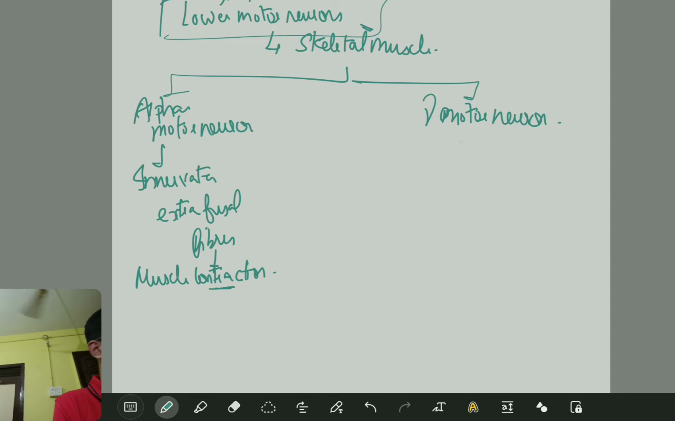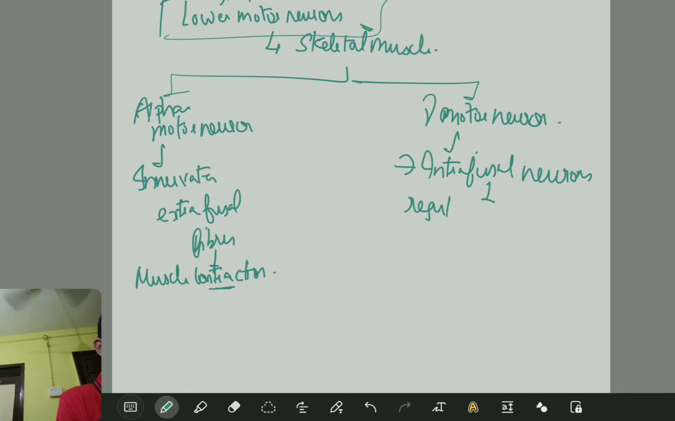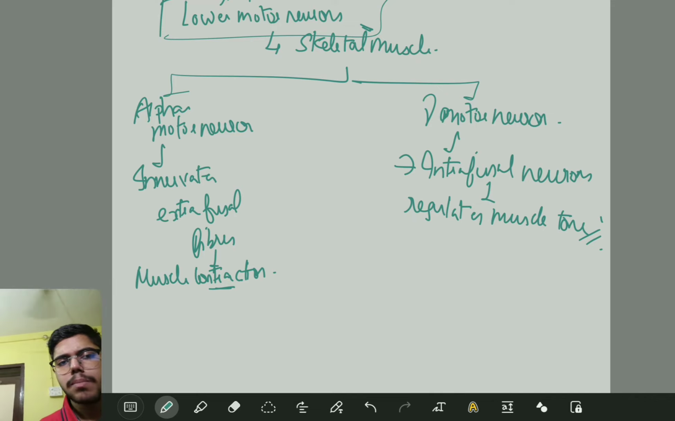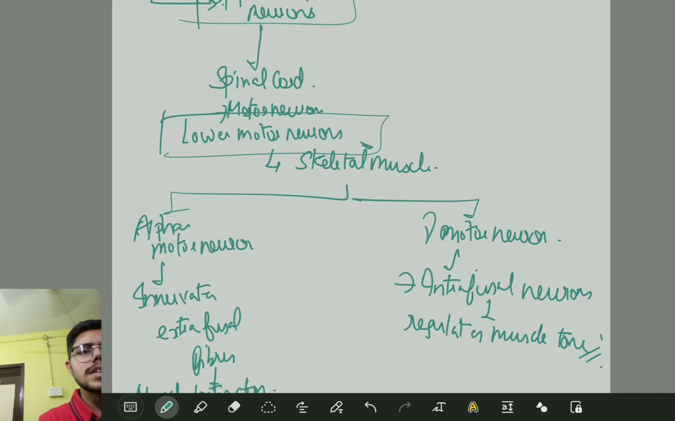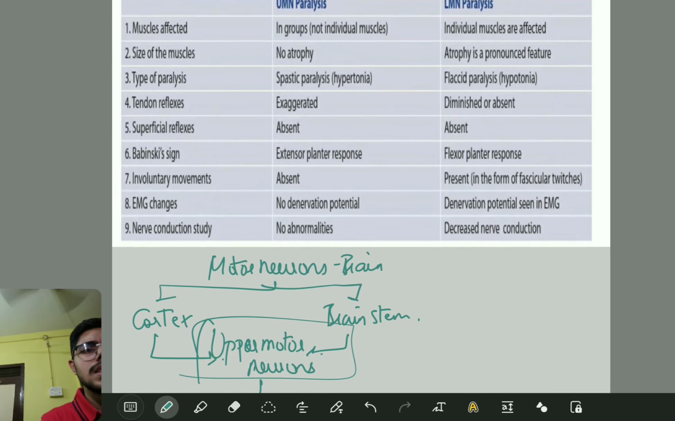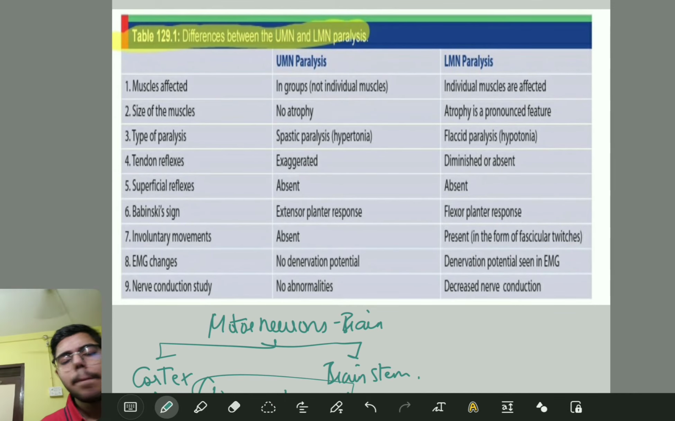Next, the gamma motor neurons are going to innervate your intrafusal fibers, where it mainly regulates your muscle tone. That's it. Your muscle tone. That's it. This is very important. Now let us move on from this basic thing. Now let us move on to the paralysis part.